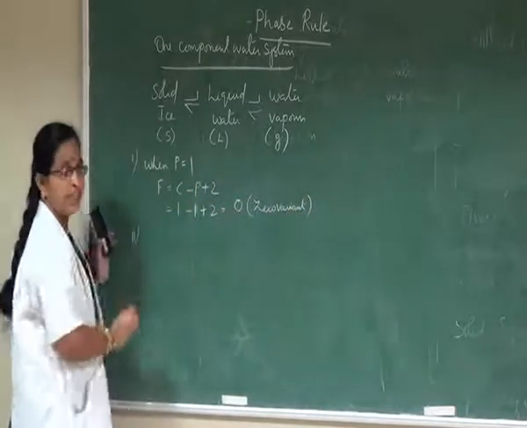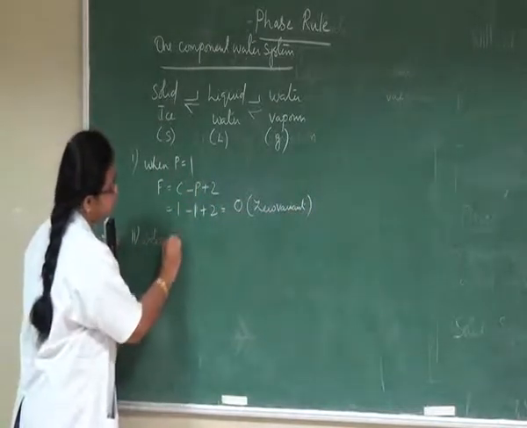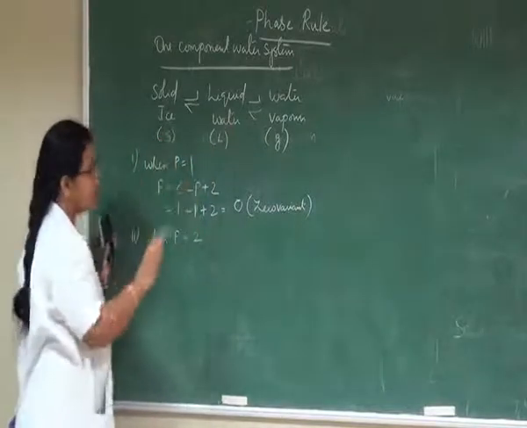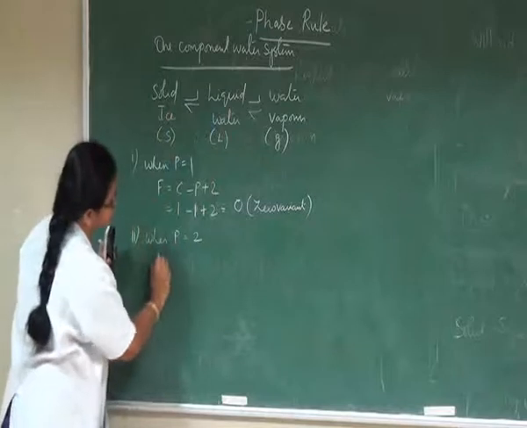The second possibility is when P is equal to 2. That means when any two phases are in equilibrium.